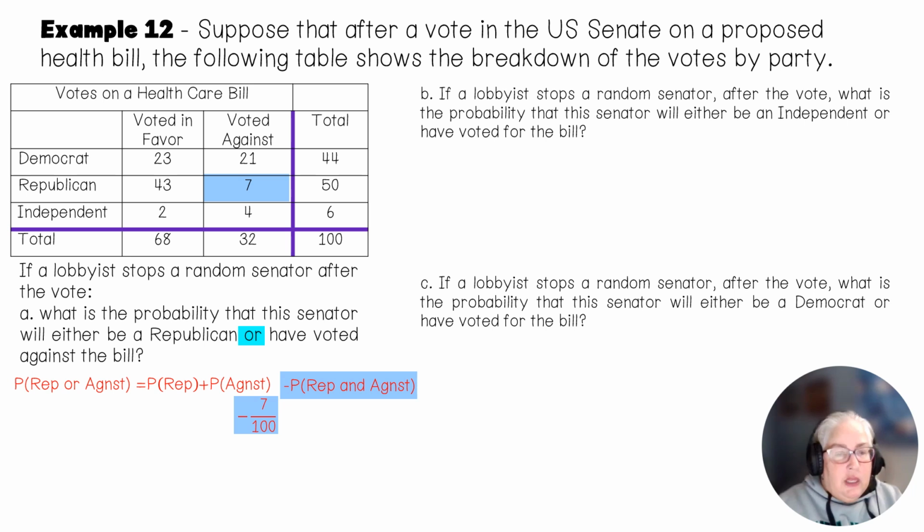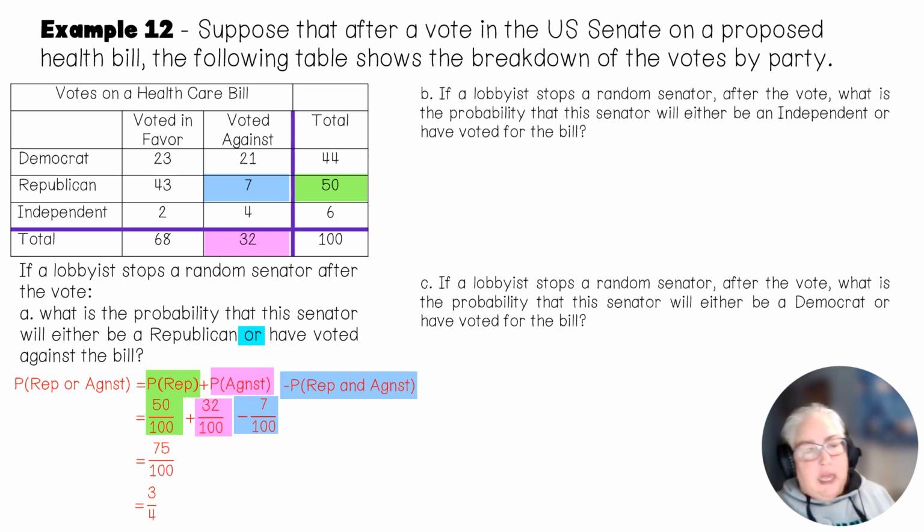Now let's go fill in the rest of the formula. How many Republicans are there? Altogether, there are 50 Republicans. So that would be 50 out of 100. And then I'm going to add the people that are against the bill. How many people are against the bill? 32 out of 100. And then it just becomes a simple math problem. That gives me 75 out of 100. So that would be 3/4.